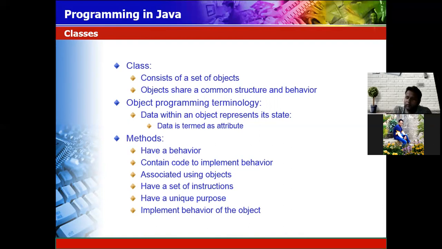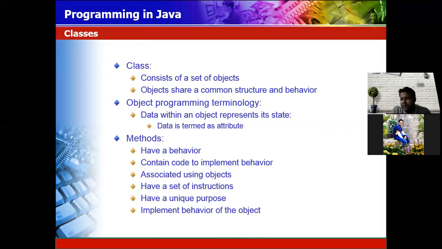And when the student is getting the mark, from the mark we can evaluate what is the stage of that student, whether it is a good student, a medium student or a low student. And from that mark we can calculate the grade. So the data represents the state of that particular object.